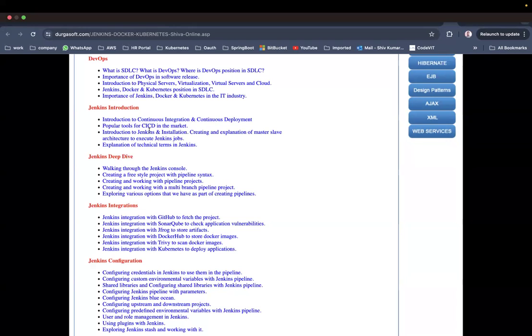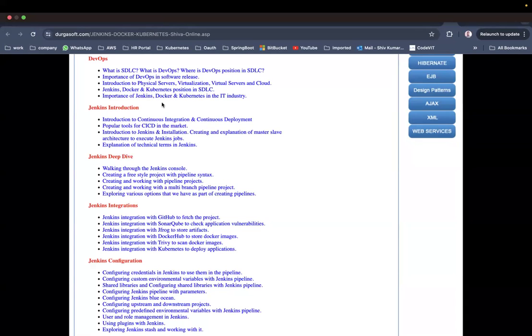It is designed keeping in mind both freshers and experienced people. You can make an easy transition, yes, but it's only Jenkins, Docker, and Kubernetes, not all other technologies.